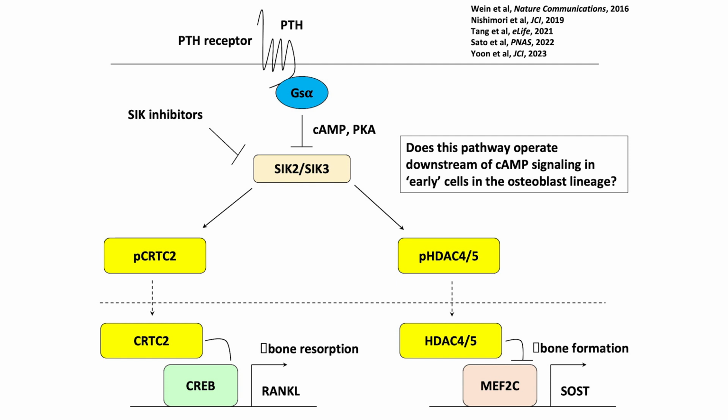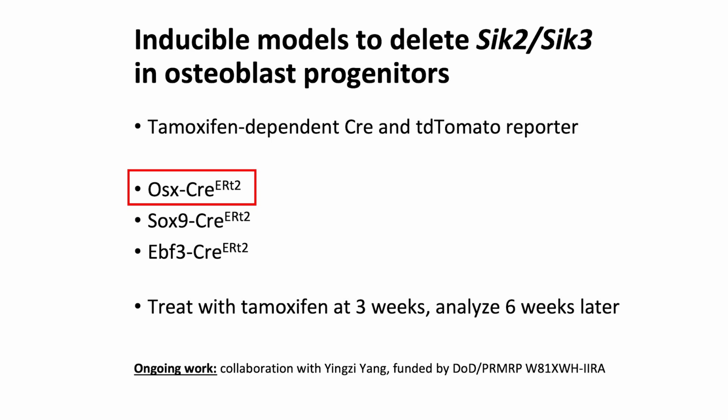But really, we focused in these publications on these actions in mature cells of the osteoblast lineage, as well as more recently in the proximal tubule, where some of the actions of PTH are through a Syk-dependent pathway. And so the major question that comes up is whether the signaling pathway might operate in early cells of the osteoblast lineage before the commitment to differentiated osteoblasts, and could that have anything to do with the pathogenesis of fibrous dysplasia?